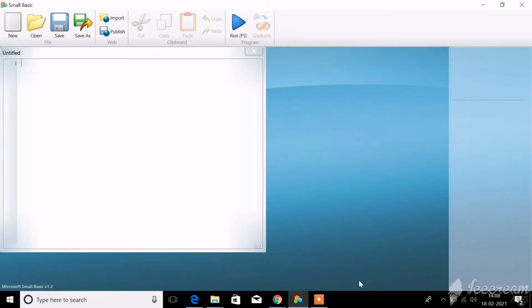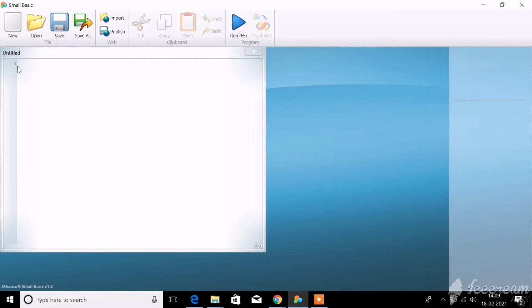So first of all, after opening your MS Basic application, your window looks like this. Then you can see there is a number written by default here. Number 1 is already there. This is where you will start the first line of your programming. Here is where you should start your first line. That is why it is predefined, it is mentioned 1 already.